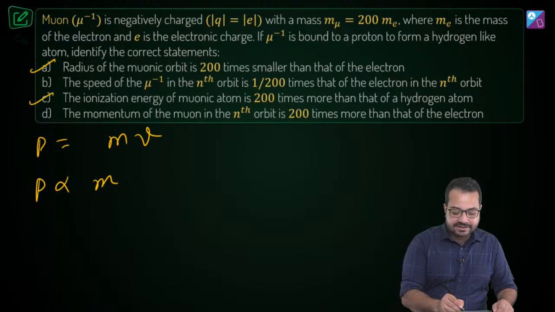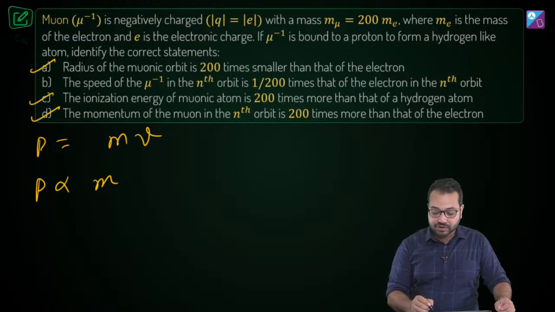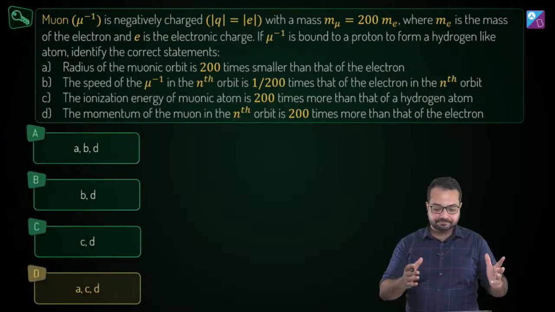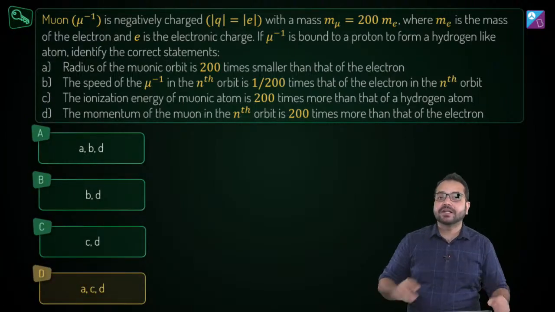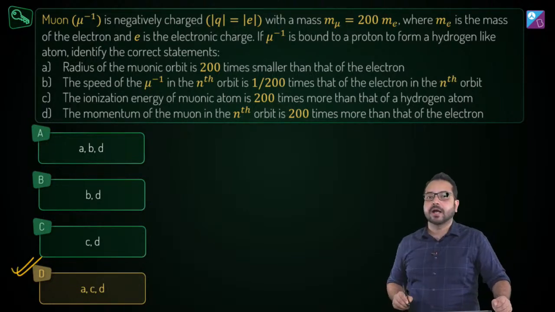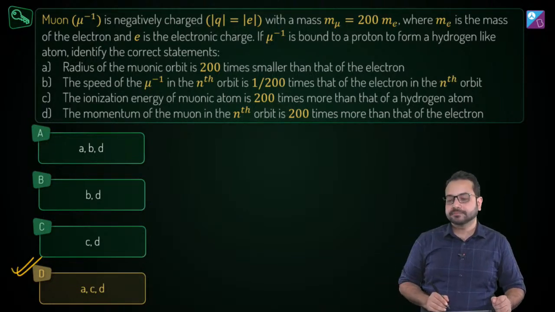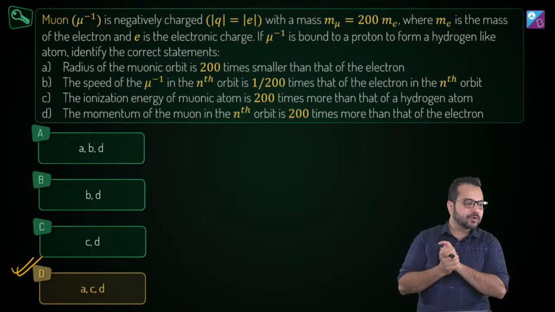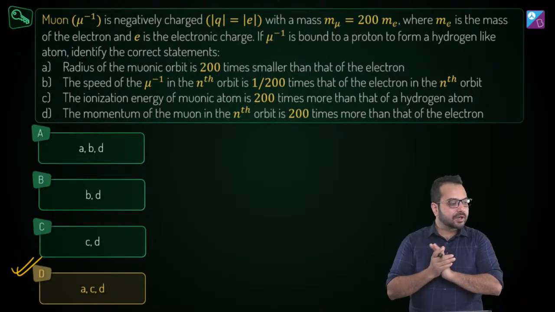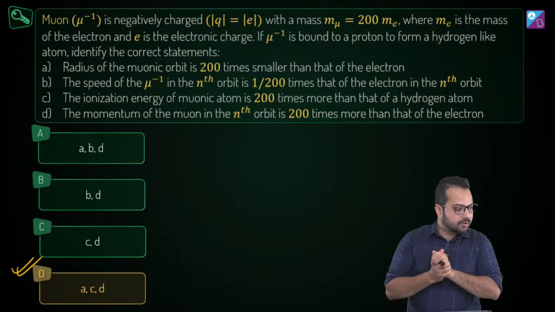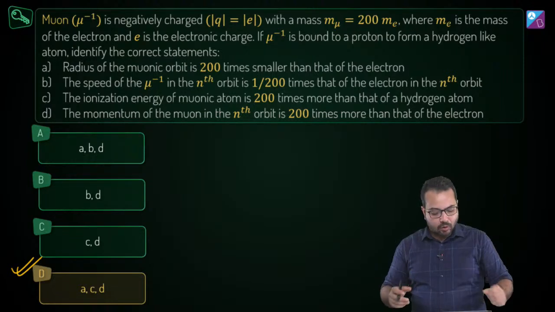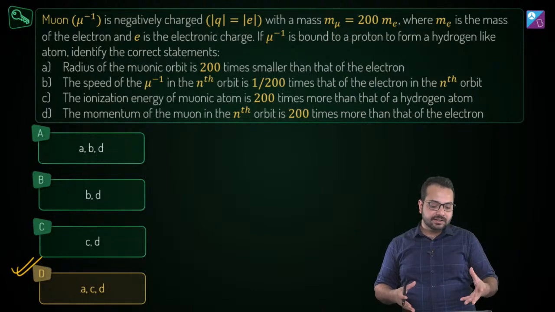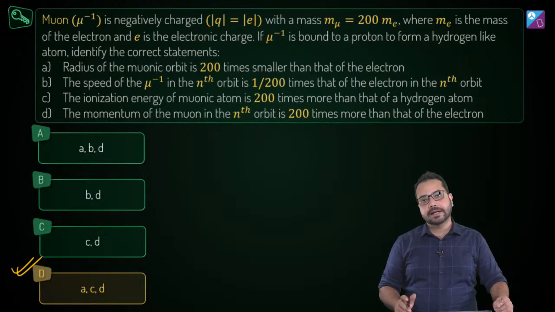So options A, C and D are going to be the correct options. And if we look at the options which are given in the question, then option D would be correct. A, C, D are correct. Is that clear? Okay, perfect. Yes guys, you're absolutely right. Sayam, you're right. Karthik, you're right. Hypergaming, not completely. A, C, D are all the correct options as per the question, and among the options given to us, option D is going to be the correct option.